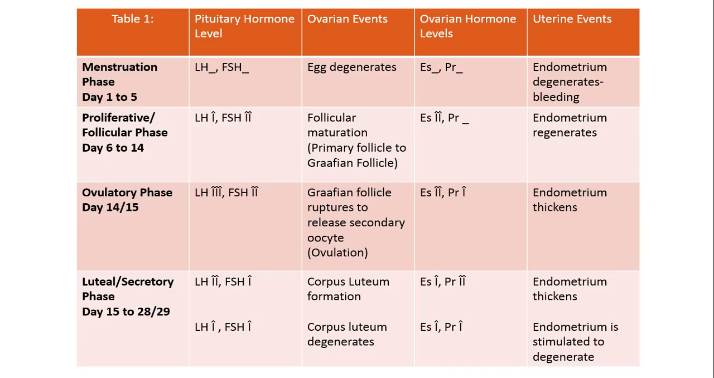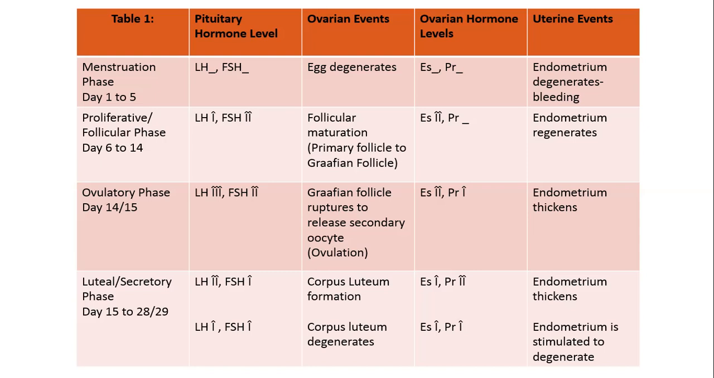This table shows you different phases and events which occur in menstrual cycle. The first column shares with you the different phases of menstrual cycle, which include menstruation phase from day 1 to 5, proliferative or follicular phase from day 6 to 13 or 14, ovulatory phase at day 14 or 15 of the menstrual cycle, luteal or secretory phase from day 15 to 28 to 29. The first row in turn shows you the different events in ovary and uterus and the different hormone levels of